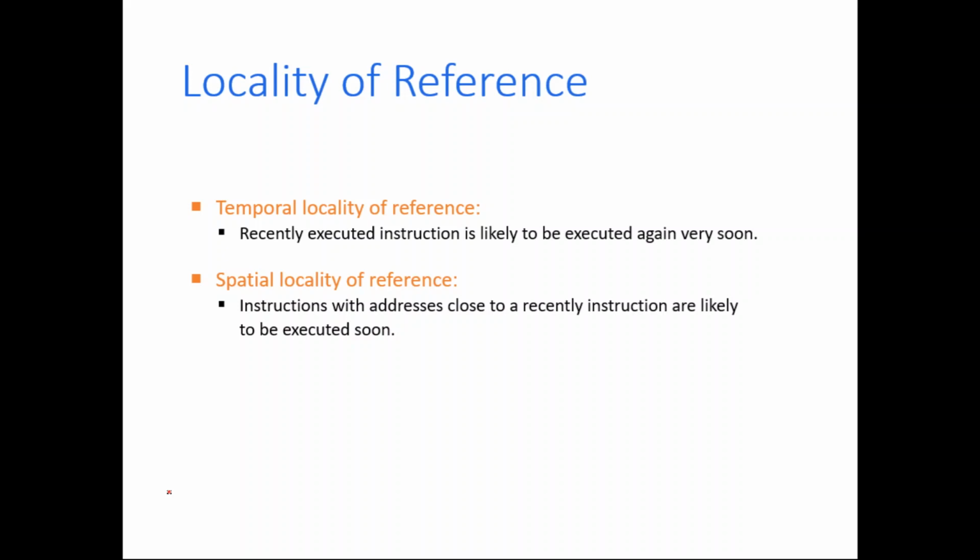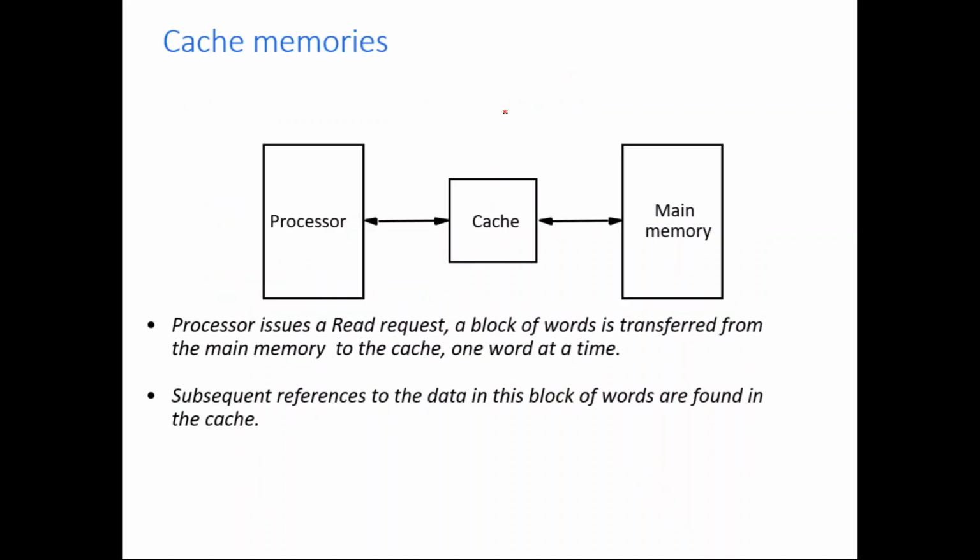Okay, so basically cache memory is taking advantage of the concept called locality of reference. Why are we discussing locality of reference? Because we are trying to understand how cache works. Cache memory is exploiting this particular feature, or behavior, which is locality of reference, which happens in any program or in any process. So cache memory is taking advantage of the concept of locality of reference, right?